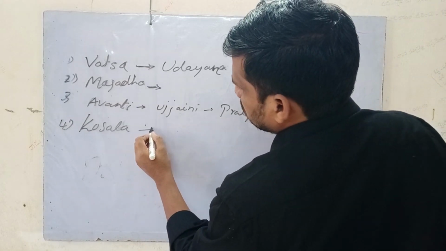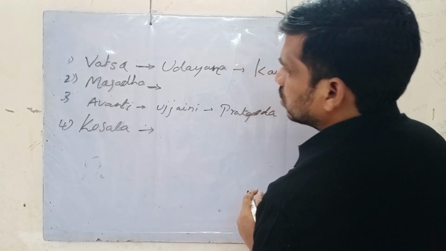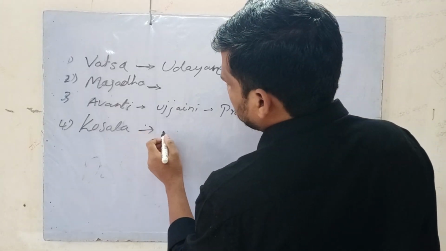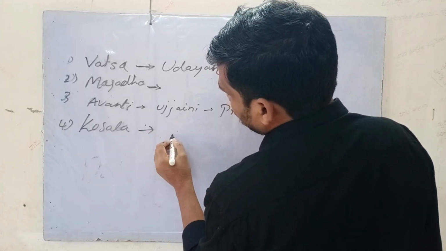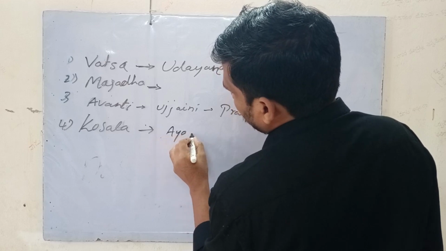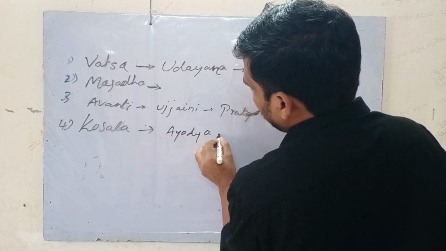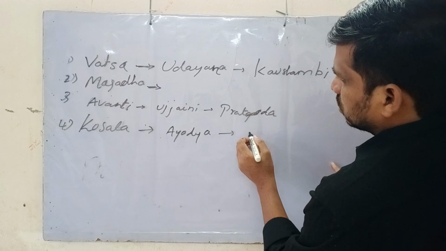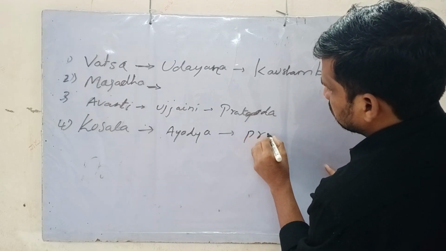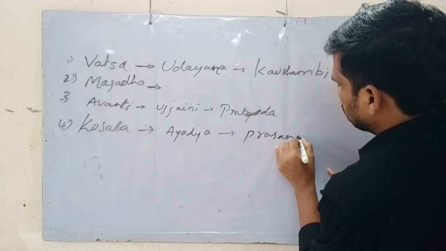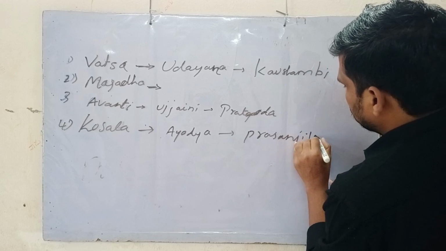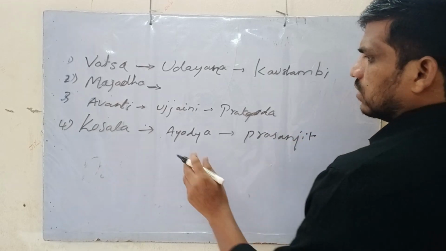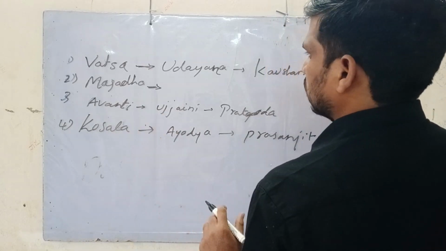And coming to Kosala, its capital is present-day Ayodhya. Ayodhya is the capital, and its king Prasenjit was the famous king of Kosala.